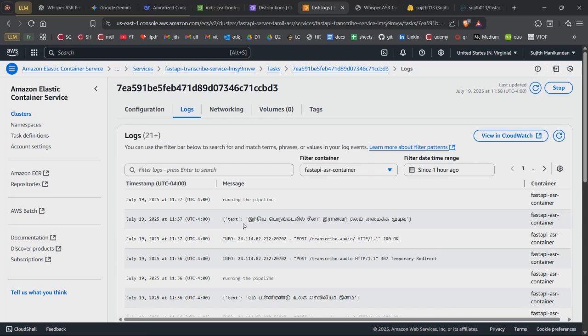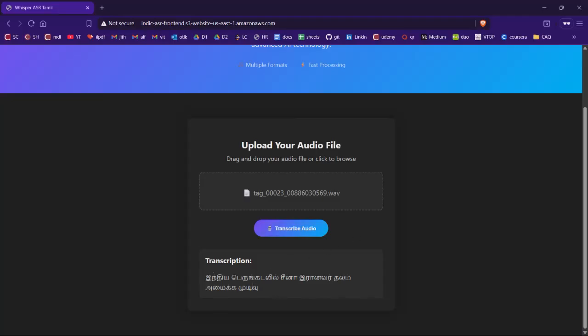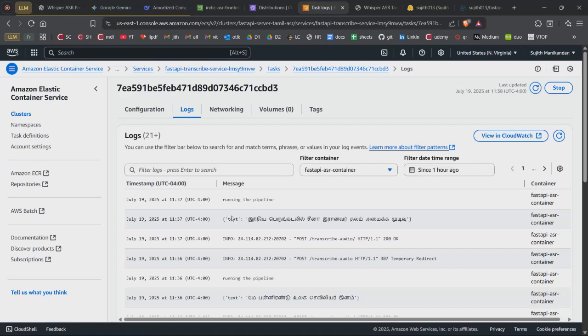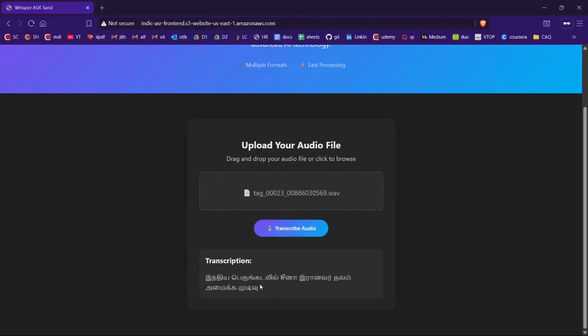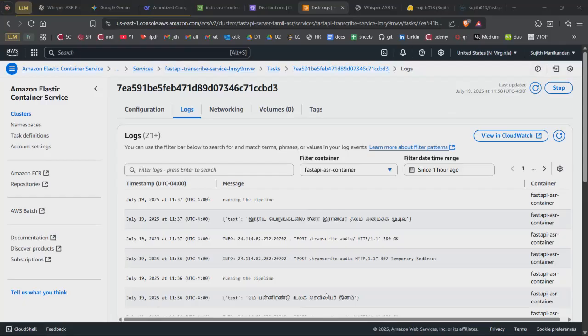I've logged this as the output in my FastAPI app. You could see the text, and the same text matches over here as well. The text that was logged in the FastAPI server is equal to the one that is given to us in the front end. This is how the entire pipeline works for the FastAPI server.